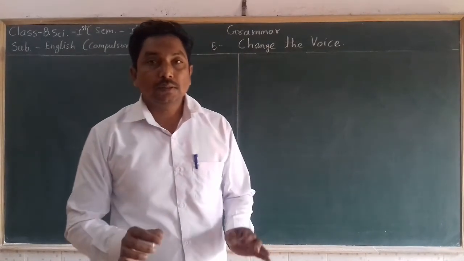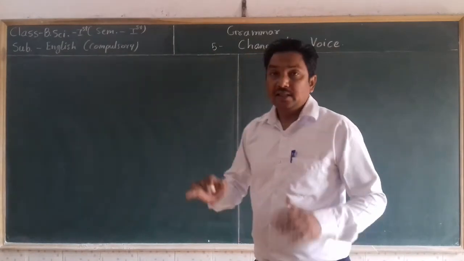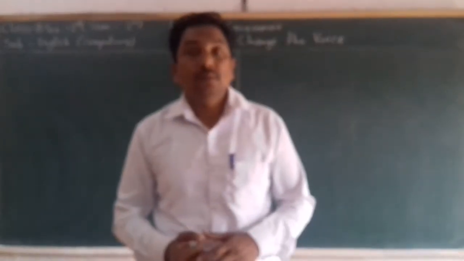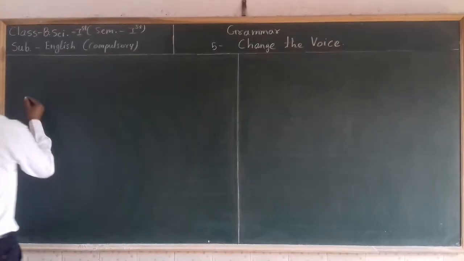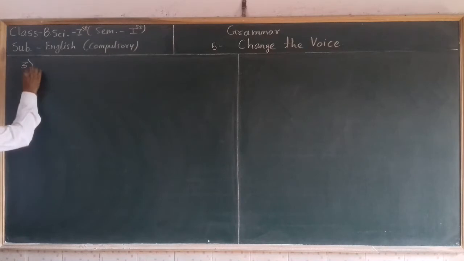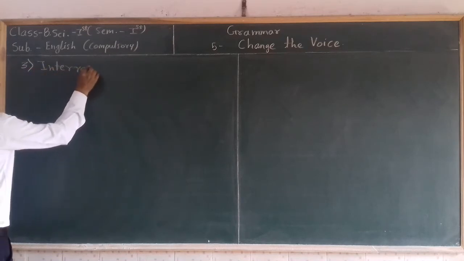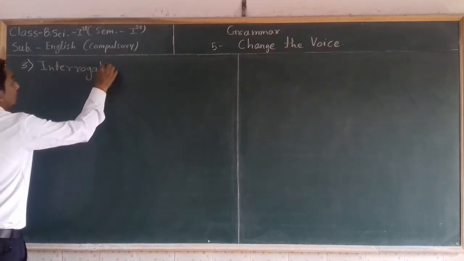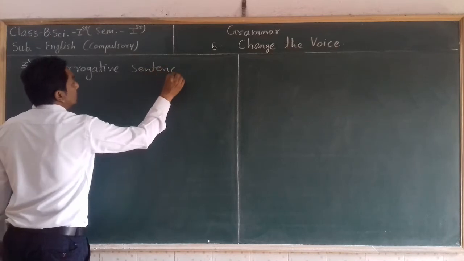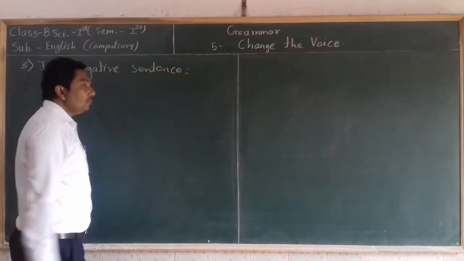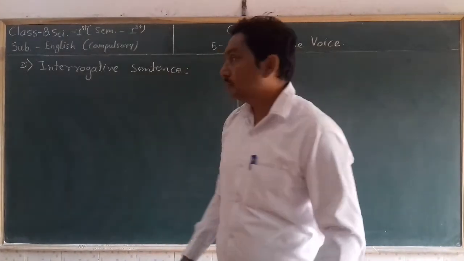Students, this is the sixth part of chain device. In this part, we are going to learn the third type of sentences, and that is interrogative sentence. In interrogative sentence, there are two types of sentences.